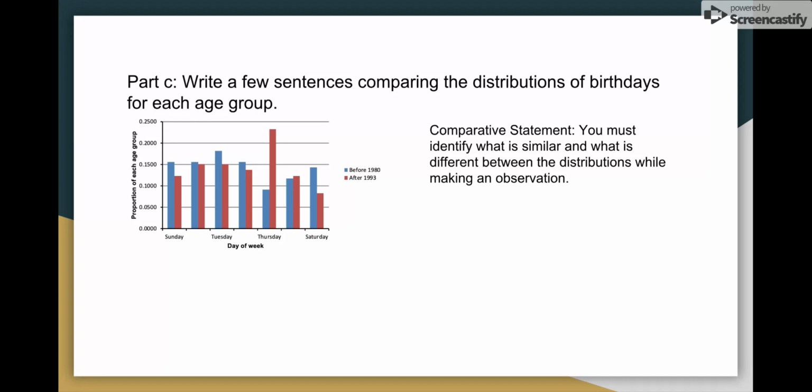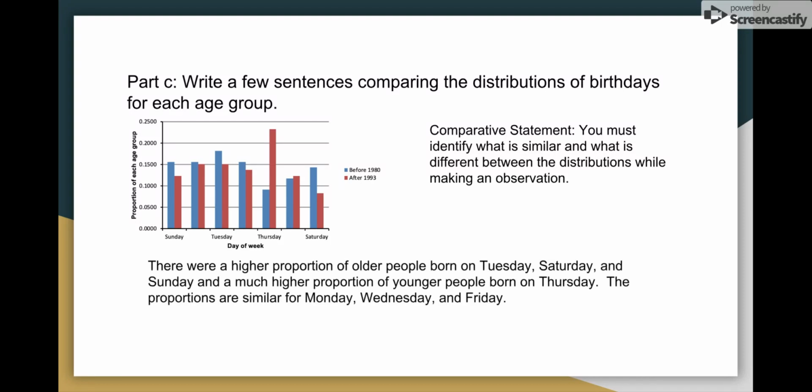And then you need to make an observation about what those differences or similarities might mean. The first thing that we notice is that there was a higher proportion of older people born on Tuesday, Saturday, and Sunday, and a much higher proportion of younger people born on Thursday of all days. The proportions were similar for Monday, Wednesday, and Friday. And then here's the observation.